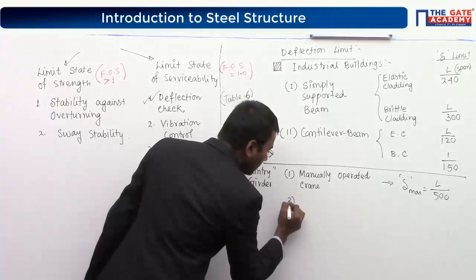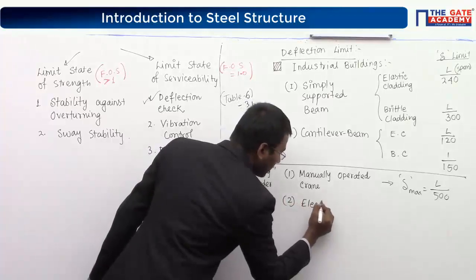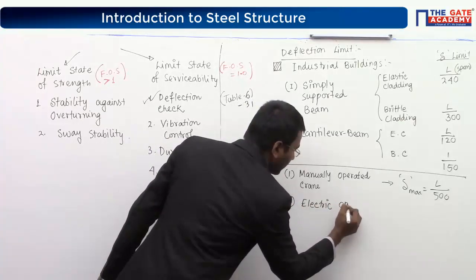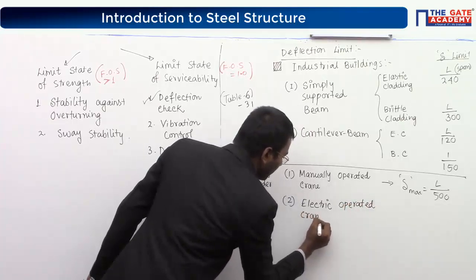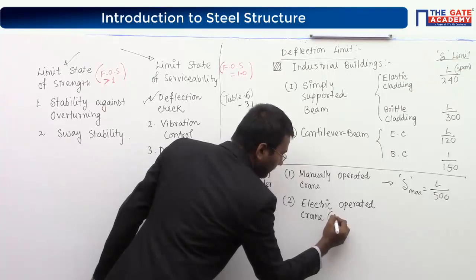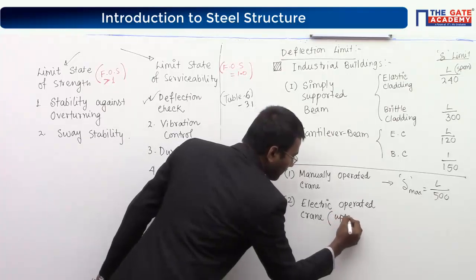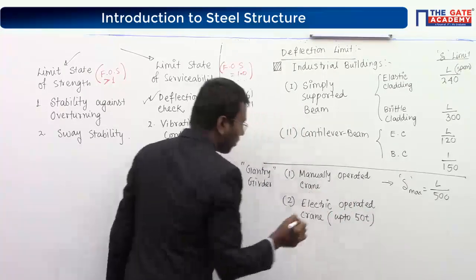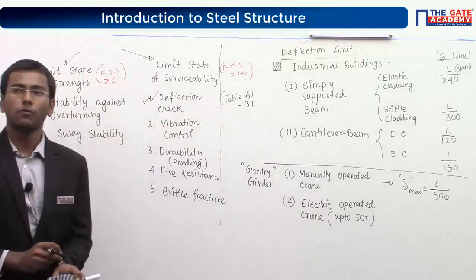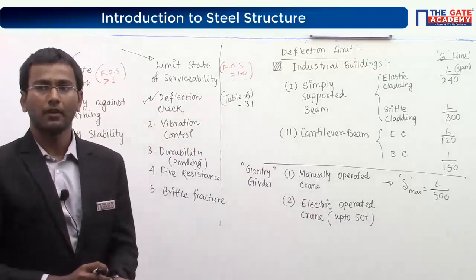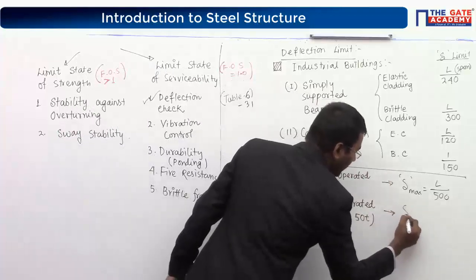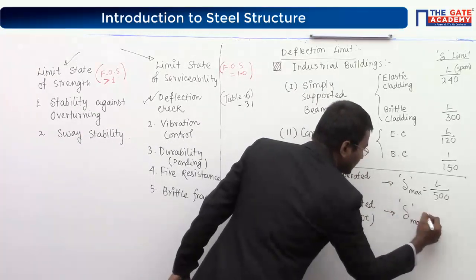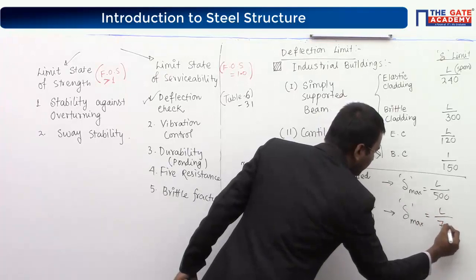Number two, electric operated crane: if it is up to 50 ton load, the maximum deflection is L by 750.